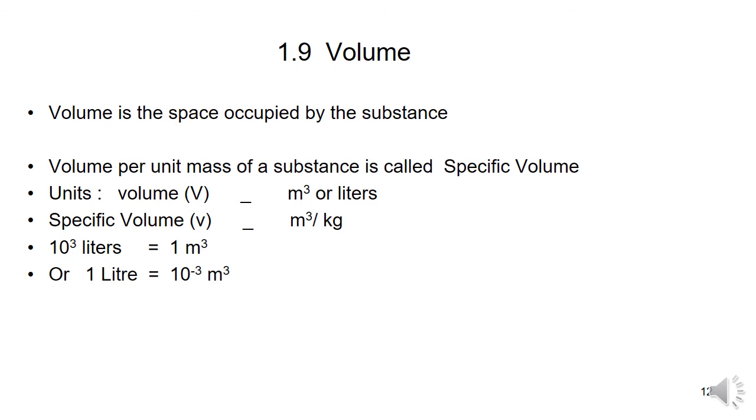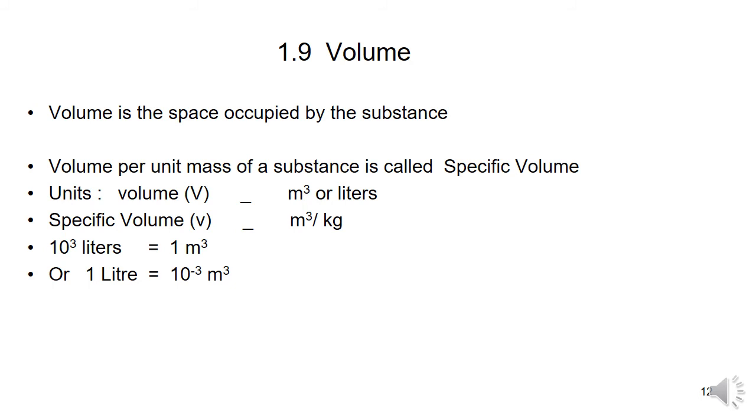So again, I am telling about the volume. Volume is the space occupied by the system, and it is dependent upon the mass of the substance also. Volume is an extensive property, because an extensive property is nothing but one that depends upon the mass. The basic unit of volume is meter cube, and it is also expressed in liters.